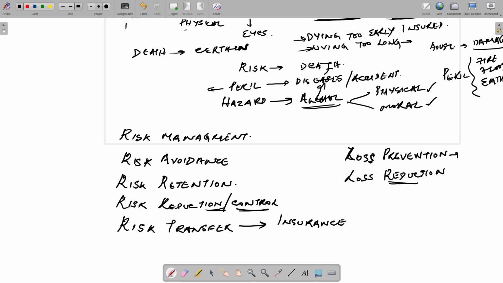Whereas loss reduction is reducing the degree of loss. On a rainy day, I will go ahead and ride that bike, but I will wear a jacket to ensure that I'm not impacted by the rain, and a helmet. If something happens, I can reduce the degree of the loss. But remember, the risk cannot be prevented. We can never prevent the risk which is happening in our life. What you can do is, while risk cannot be prevented, the loss can be prevented or reduced.